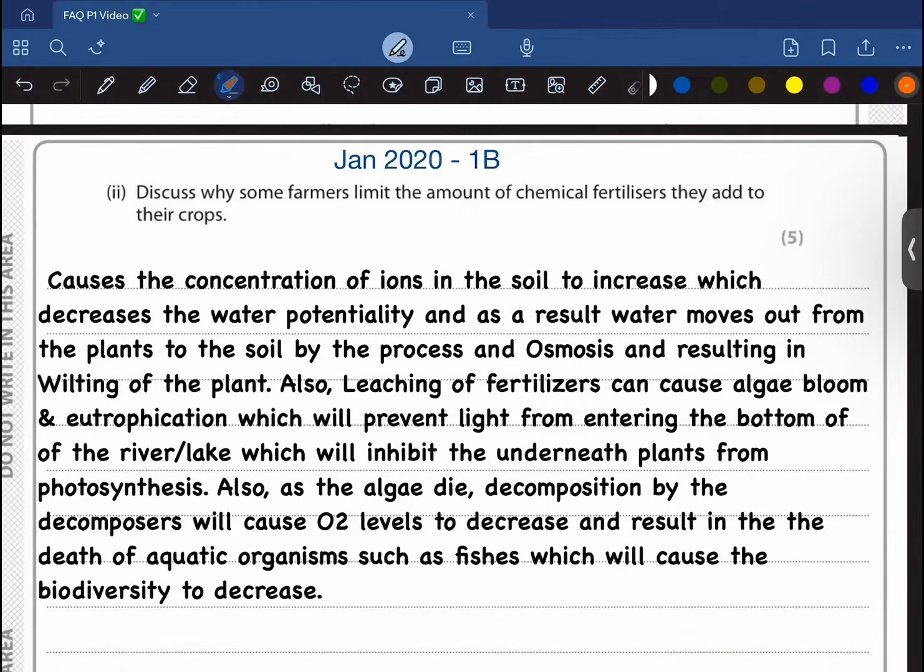So first of all, it causes the concentration of ions in the soil to increase, which decreases the water potential, and as a result, water moves out from the plant into the soil by the process of osmosis and results in the wilting of the plant.